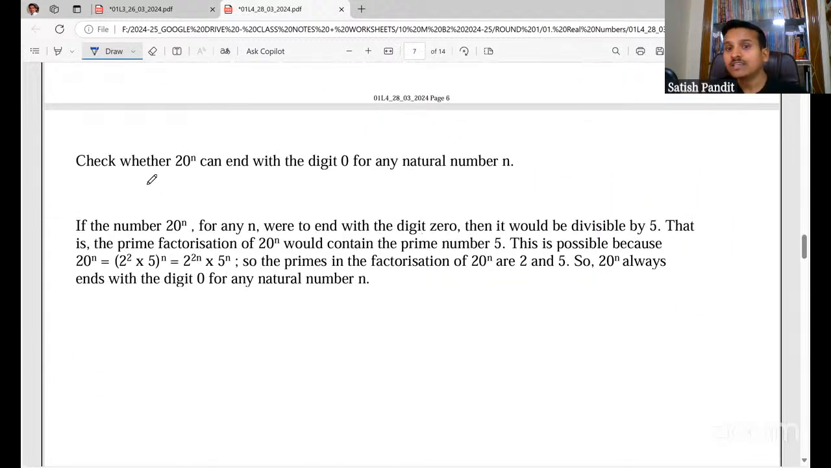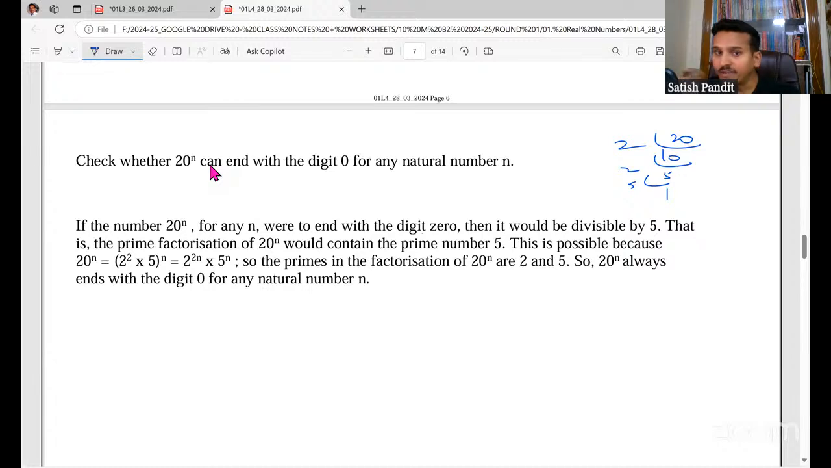Next here, this is a different one. Here it is ending in 0, right? So check whether 20 to the power n can end with the digit 0 for any natural number n. See, it's going to end in 0 because if you take 20, it will have both 2 and 5. 20 is 2 twos are 4, 5 ones are 5, so 2 and 5 both are there, right?